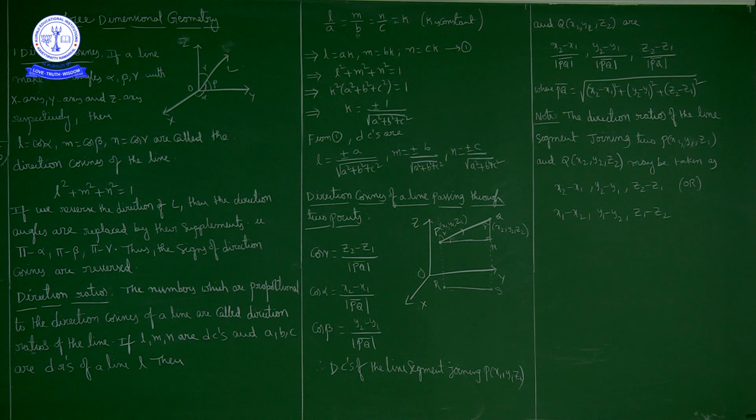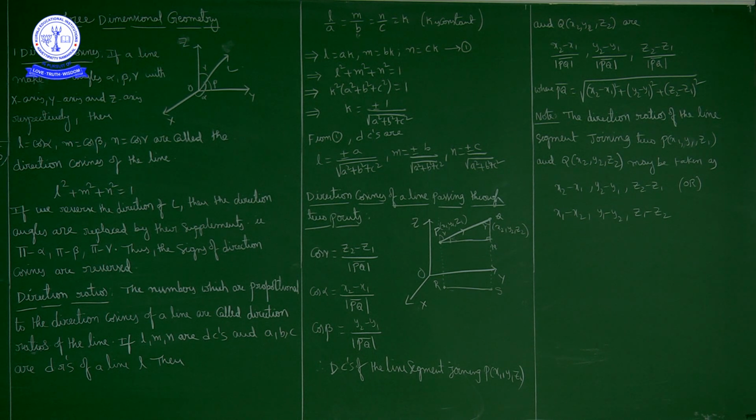What is PQ bar? Magnitude of PQ bar is nothing but the distance between point P and point Q. So magnitude of PQ bar is the square root of (x2 minus x1) whole square plus (y2 minus y1) whole square plus (z2 minus z1) whole square. These are the direction cosines of a line passing through 2 points.